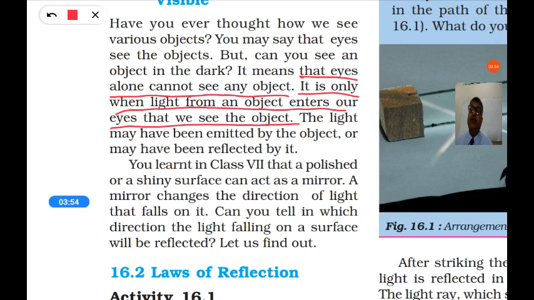The light may have been emitted by the object. So some objects emit the light themselves. For example, stars. Stars are sending the light, that's why we can see the stars. Or the light may have been reflected by it. Stars send the light themselves, but the moon is reflecting the light from the sun, so we can see the moon.